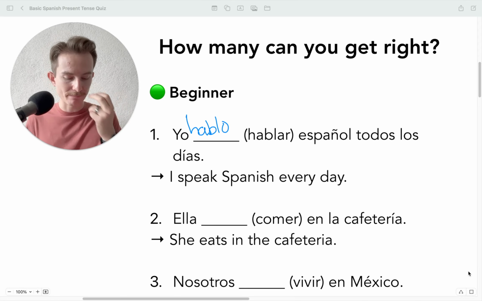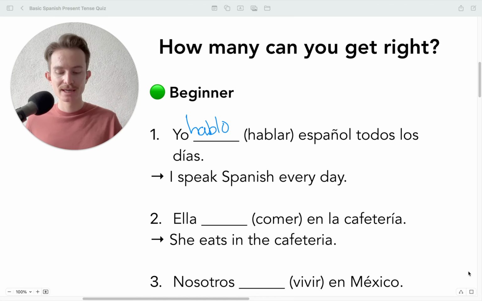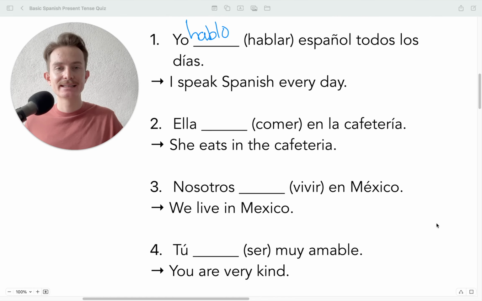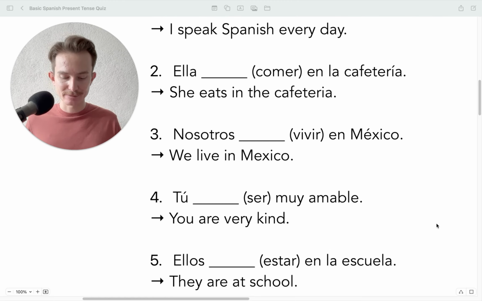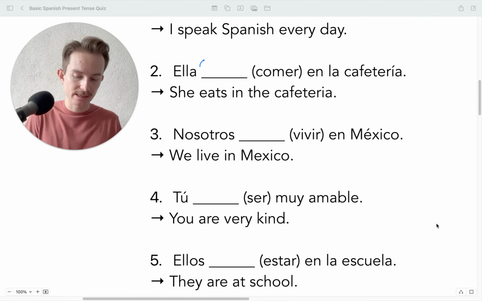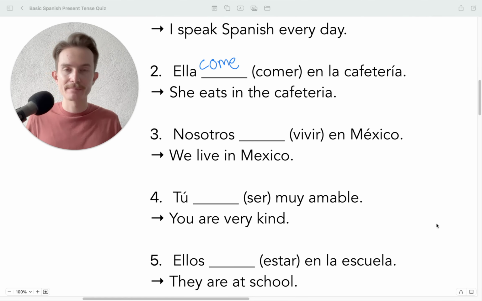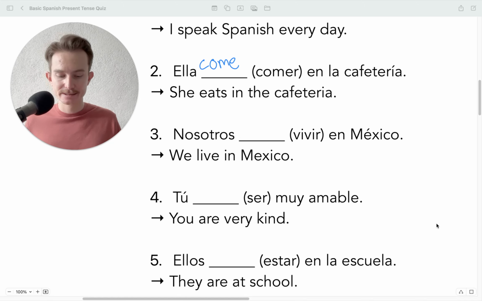Okay? Muy bien. Okay, número dos. Ella blank en la cafetería. Okay, she eats in the cafeteria. So here we're going to have come. Okay, she eats. Now, a big thing to remember is that in Spanish we have conjugation tables.